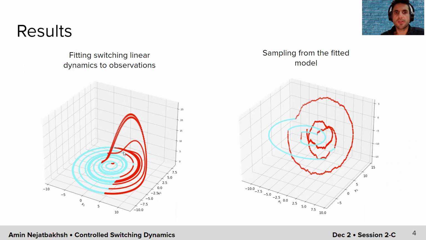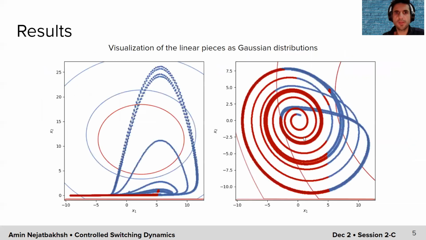Now, starting from these nonlinear observations, we're going to fit a switching linear dynamics to it. Here, I'm showing the switching fit with 2 states, and we can also sample from this fitted dynamics. We can also visualize the two Gaussian autoregressive models that are fit to this nonlinear system. Here I'm showing the projection of those two Gaussians in the XZ dimensions, and here I'm showing the same thing in the XY dimensions.